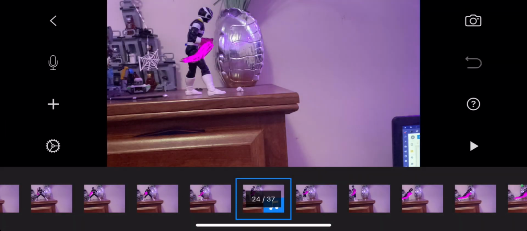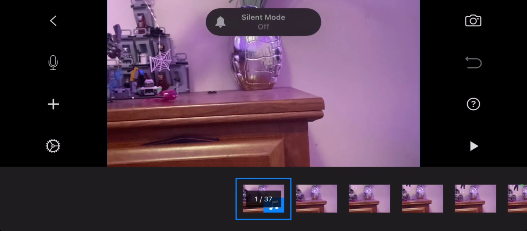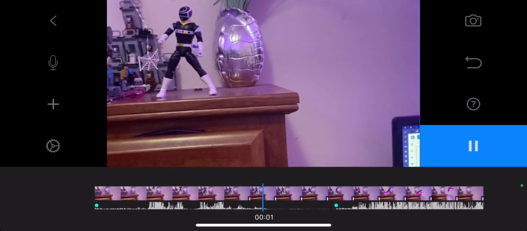And now it should sound like this. To space! And that is how you add voice and sound effects.